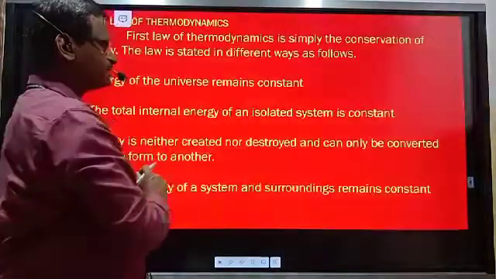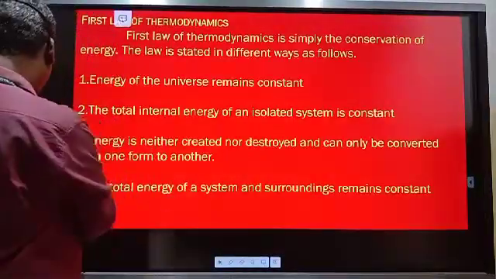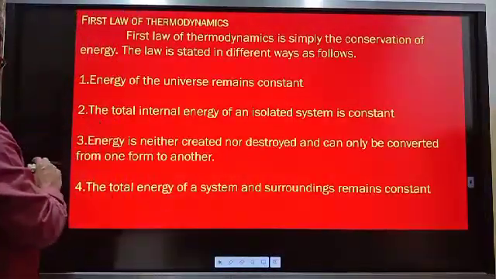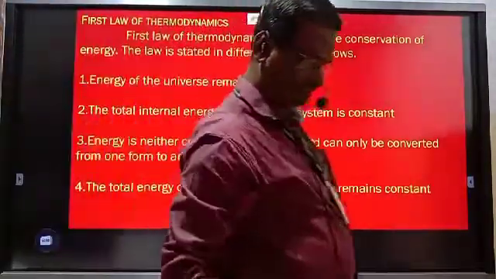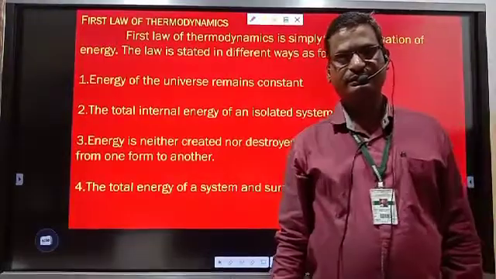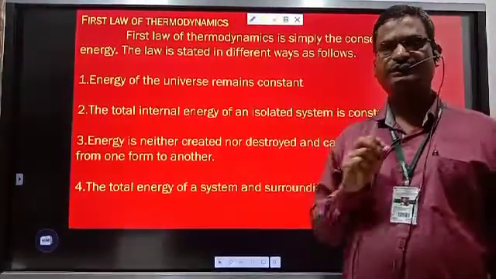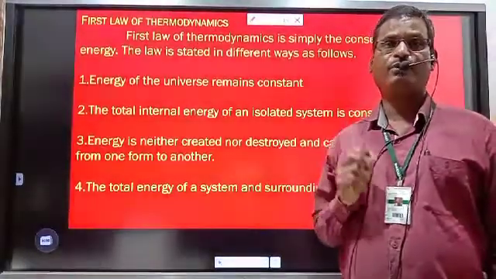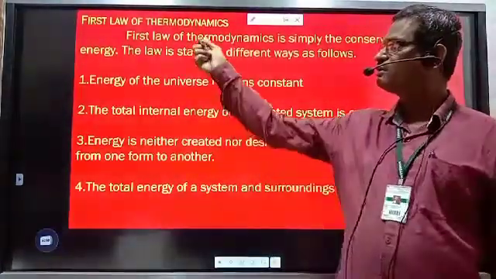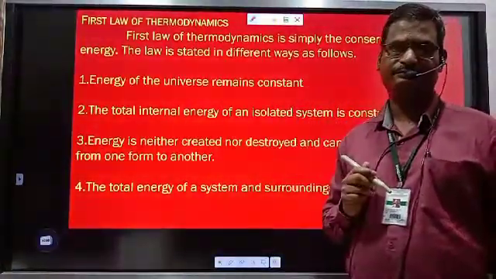Now the next point is the first law of thermodynamics. The chemical thermodynamics chapter is the main study, the chapter where the main point is the first law of thermodynamics.